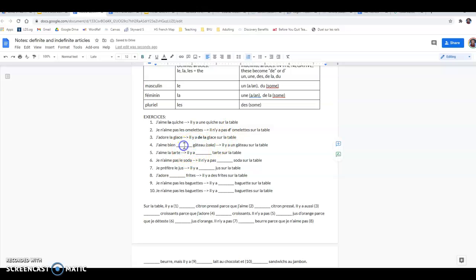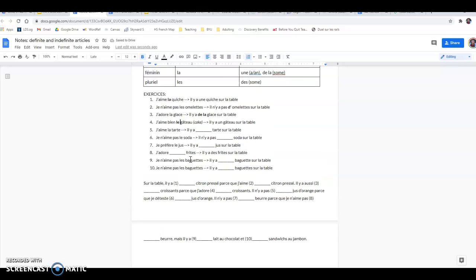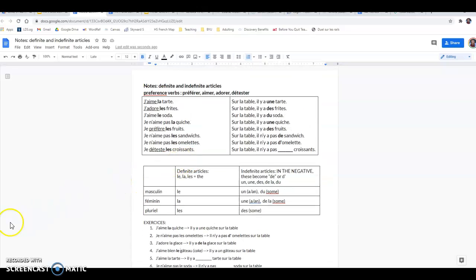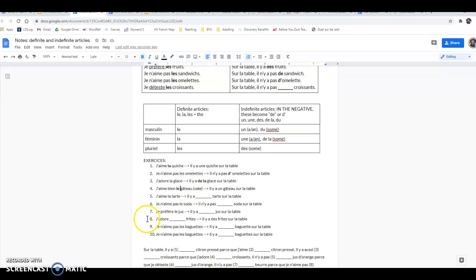Okay, gâteau, cake. If you don't know that word, you can look it up on WordReference. It is masculine. You can tell it's masculine because we use un gâteau. So if we have a preference verb, masculine, we can use le. Okay, so keep going. Do this on your own and then attach a picture of your completed exercises on Canvas.